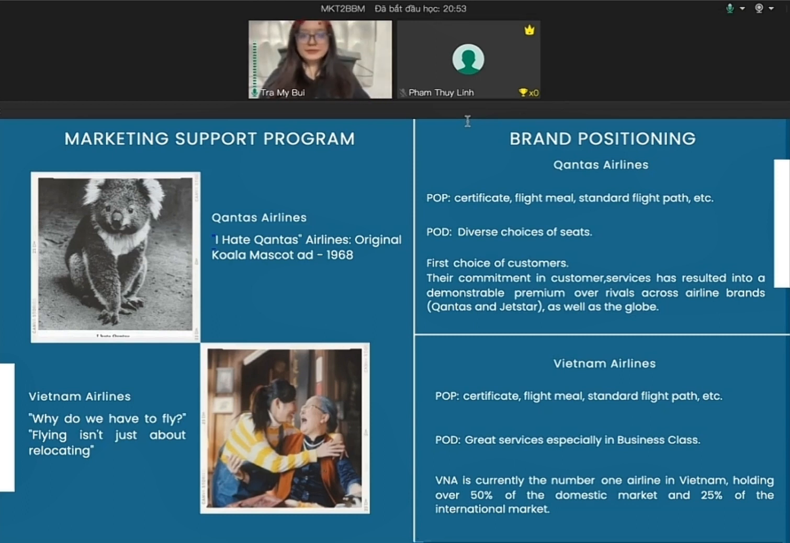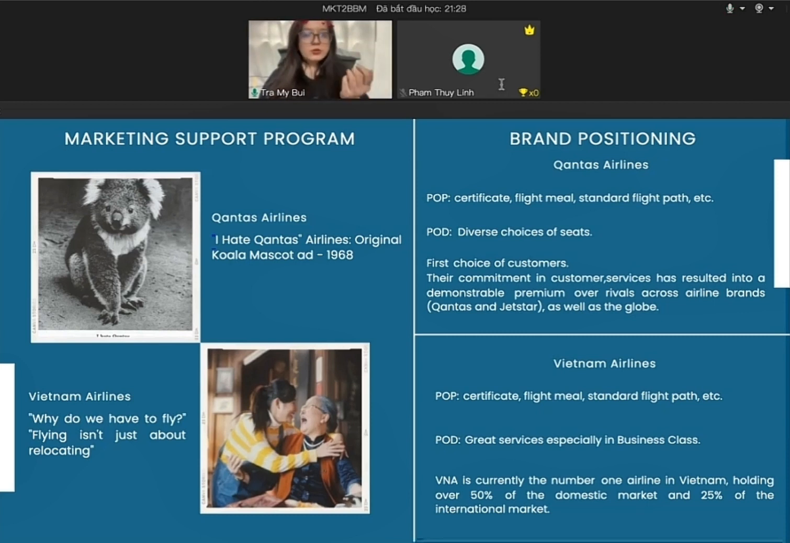Talking about the positioning, Vietnam Airlines has all the points of parity that other airlines in Vietnam have, such as aircraft operator certificate, flight meal, comfortable seats, standard flight path, and so on. But compared to its biggest competitor Vietjet Air, Vietnam Airlines has much better services, especially for business tickets. So Vietnam Airlines is currently the number 1 airline in Vietnam, holding over 50% of the domestic market and 25% of the international market.